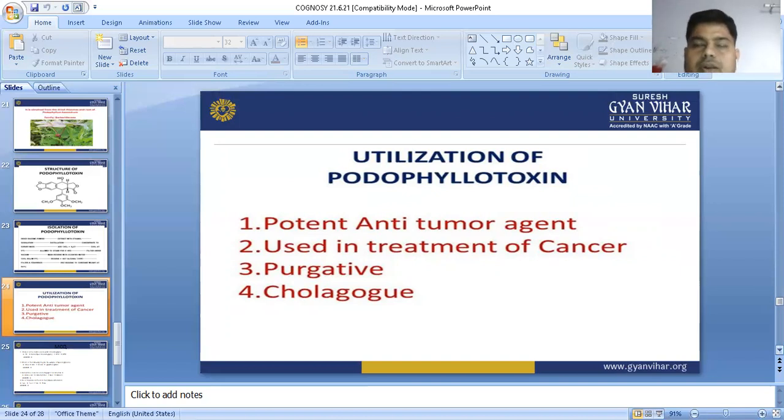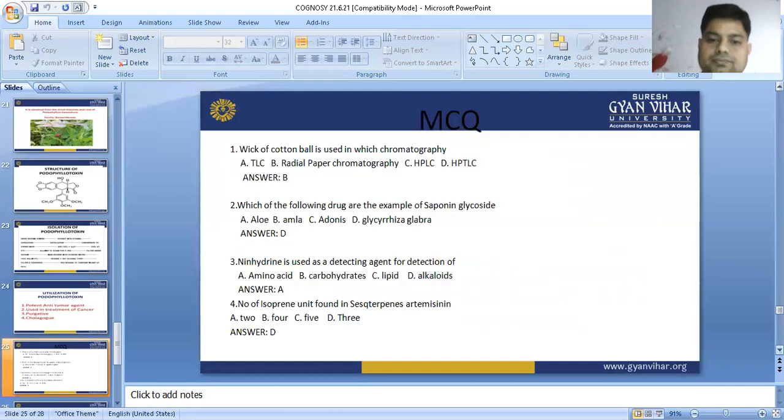In this unit there are 3 drugs which are available. So this unit is completed, and now we are going to start some questions.